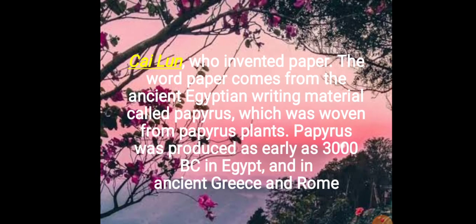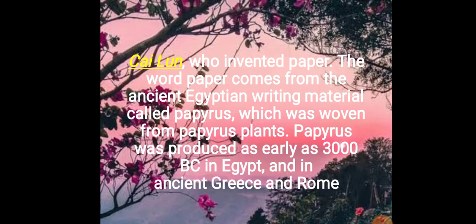This is the name of the person, Sumerian, who invented the paper. The very first paper was invented by this person. Kindly learn his name by heart. The word paper comes from the ancient Egyptian writing material called papyrus, which was woven from the papyrus plant.